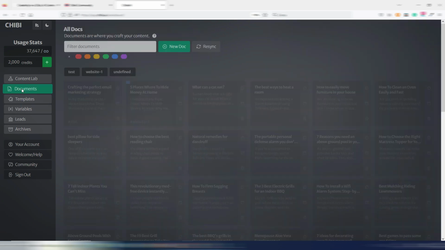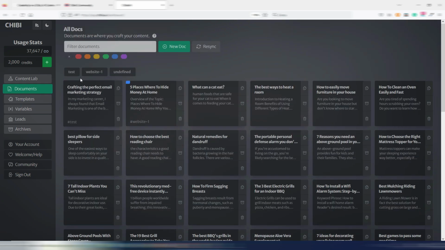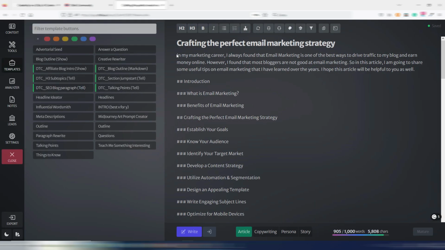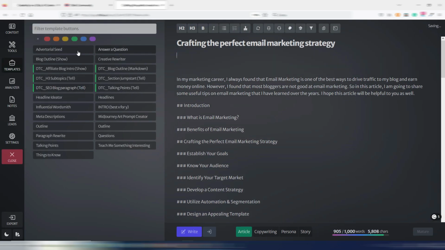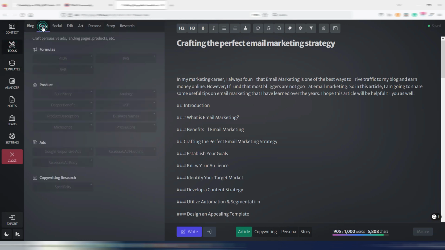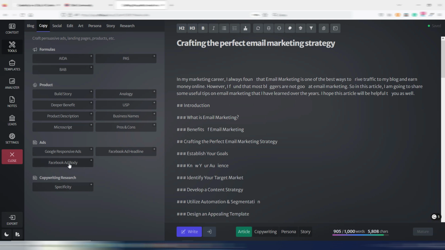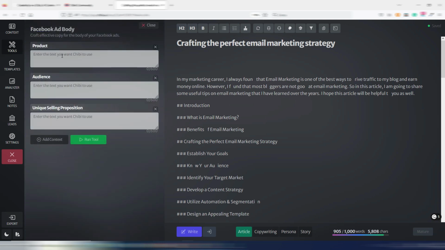For example, I go here in Documents, let me go here again. Let's say I want to generate, instead of an article, a copy. Let's say I want to generate a Facebook ad body, for example. Product, I can insert my variable, so site.